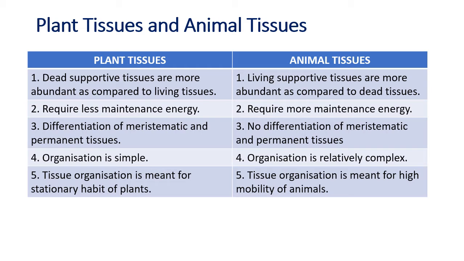In plant tissues the organization is simple. Animal tissues, it is relatively complex. And in plant tissues, the tissue organization is for stationary habit. The plants are fixed at one place. Well, animal tissues, they are meant for mobility from one place to another. You can learn this table. This can be asked in the test.